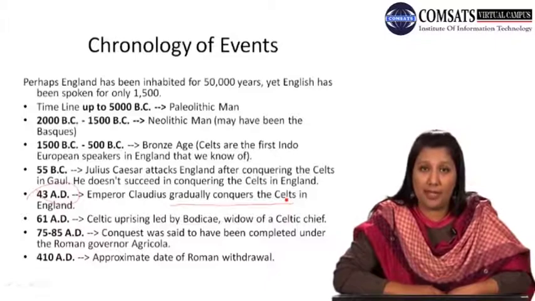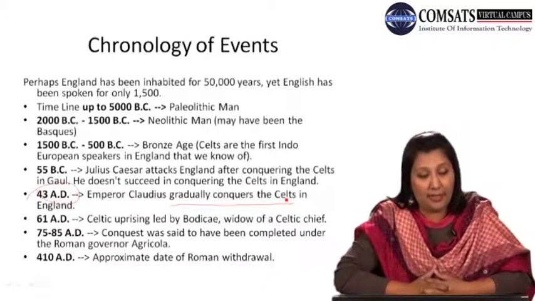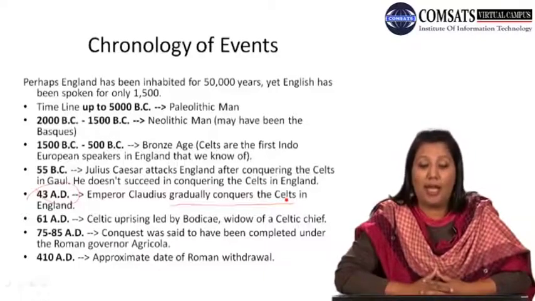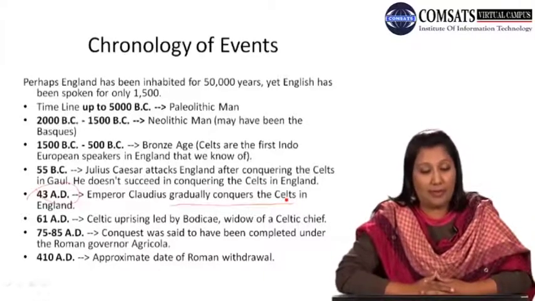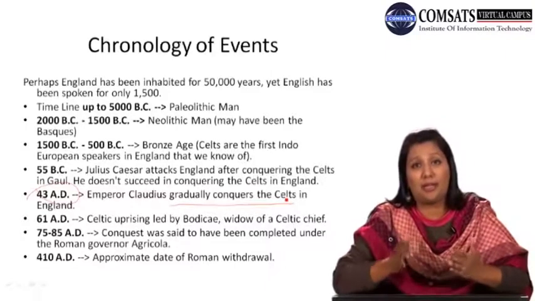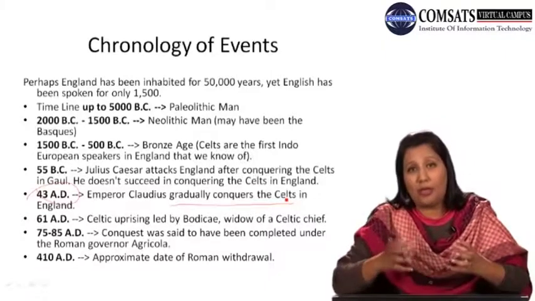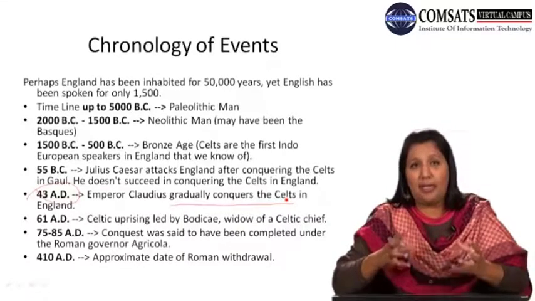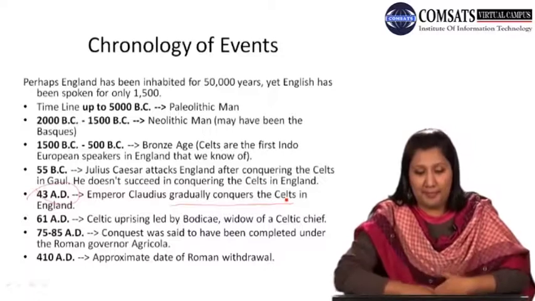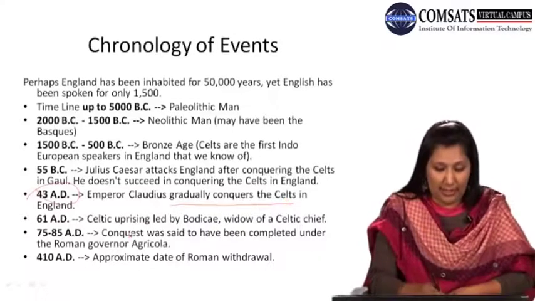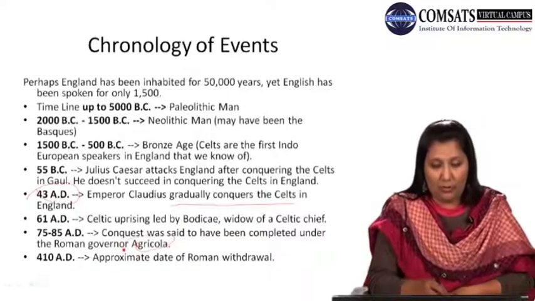Then another important event happened in 75 to 85 AD. Conquest was said to have been completed under the Roman governor Agricola. In 75 to 85 AD, there was a complete conquest. Finally, the conquest of the Celts in England started getting completed, and the governor at that time was Agricola.